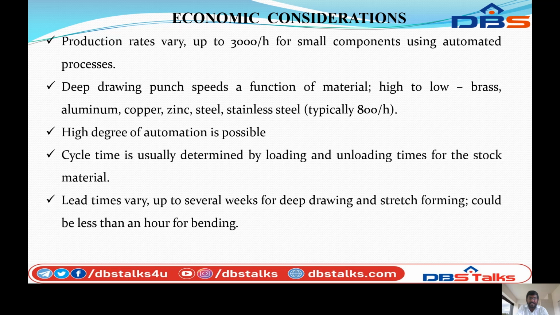Next, economical considerations. So what are the economical considerations in sheet metal operations, sheet metal process? Production rate varies up to 3000 per hour for small components using automated processes. Deep drawing punch speeds are a function of material. So what are the functions of materials, like high to low: brass, aluminum, copper, zinc, steel, stainless steel. So it will typically be 800 per hour. High degree of automation is possible.